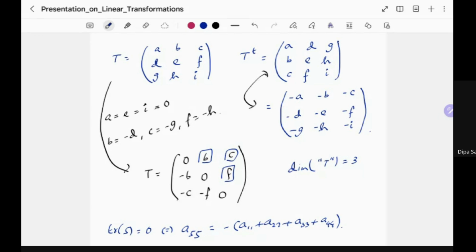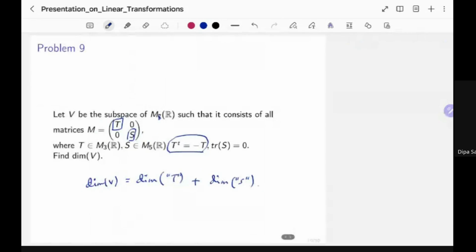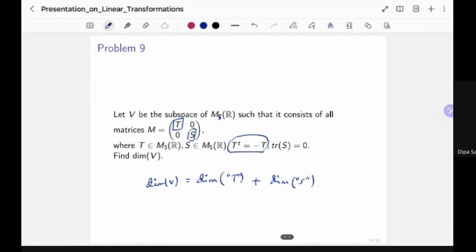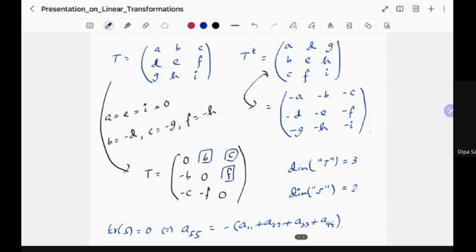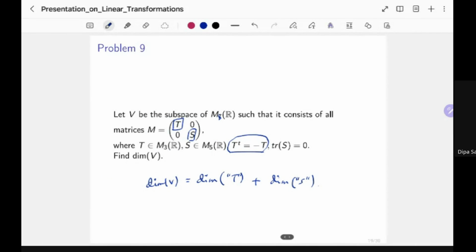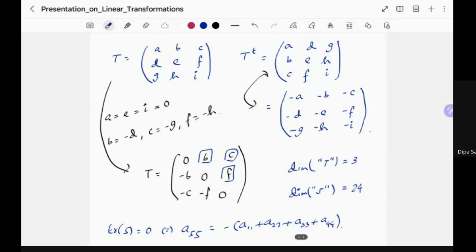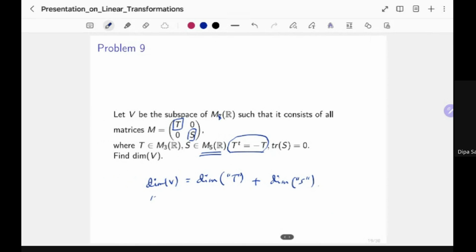That means the dimension of this S thing is only 1 less than the total dimension. The total dimension was 25, because it's the set of 5 by 5 matrices. So 25, and here you get 24. So you add them up, you get the dimension of V is equal to 27.